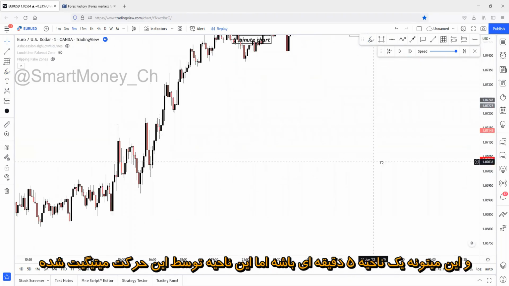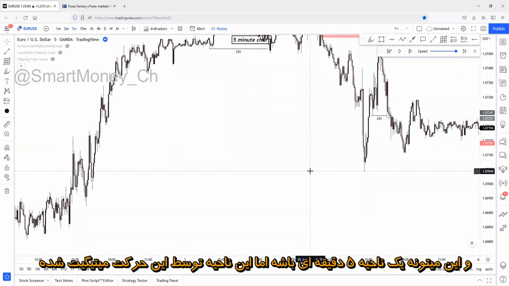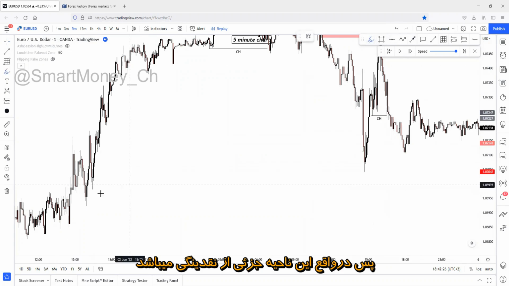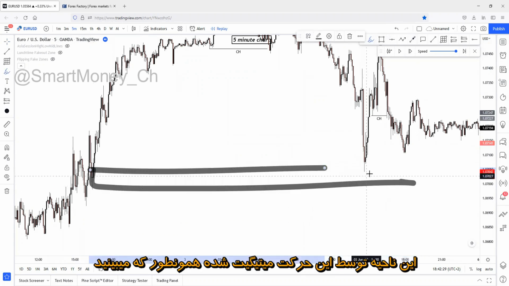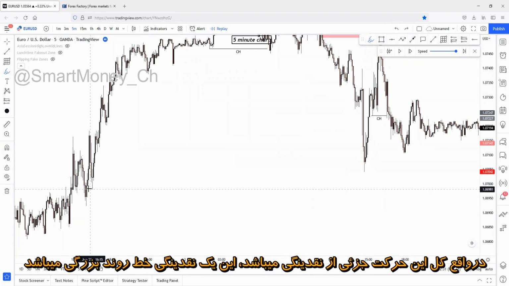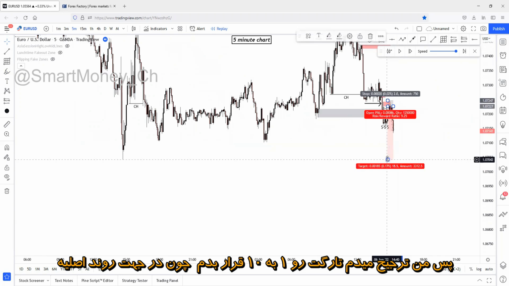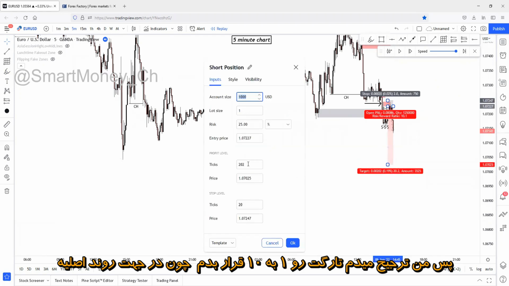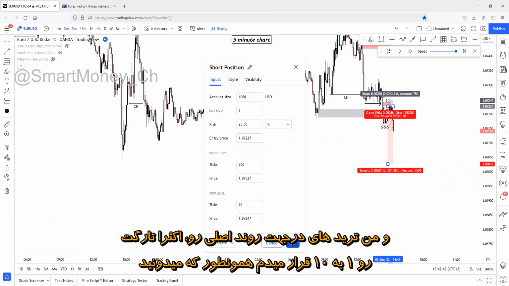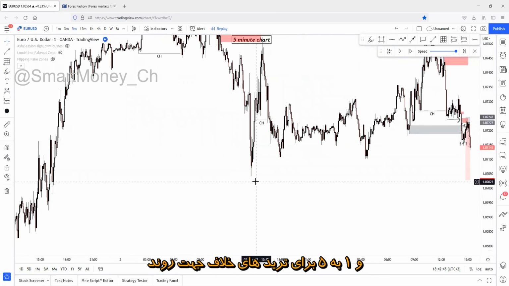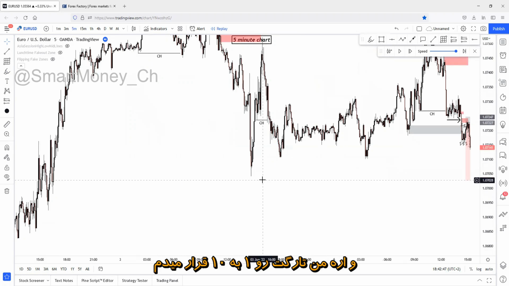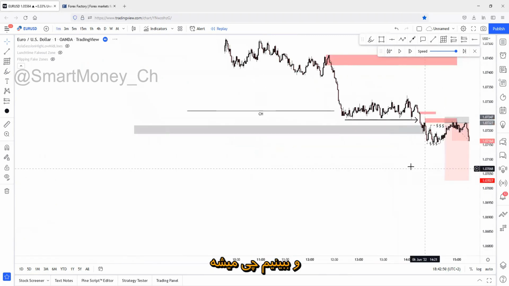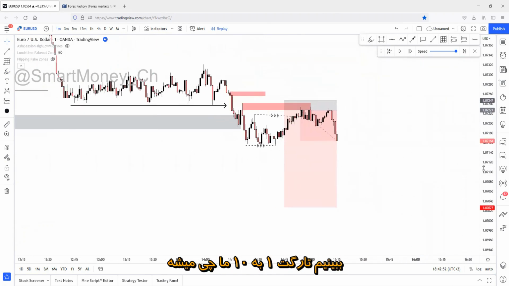This could be a 5-minute zone, but this zone has been mitigated by this movement. So basically this zone is also part of the liquidity, this huge liquidity trend line. So I would rather target 1 to 10 risk reward ratio at this point because it's a main trend, and I'm mainly targeting 1 to 10 in main trend movements, as you may know, and 1 to 5 in counter trend movements. And yeah, I will target 1 to 10. Let's see what happens.